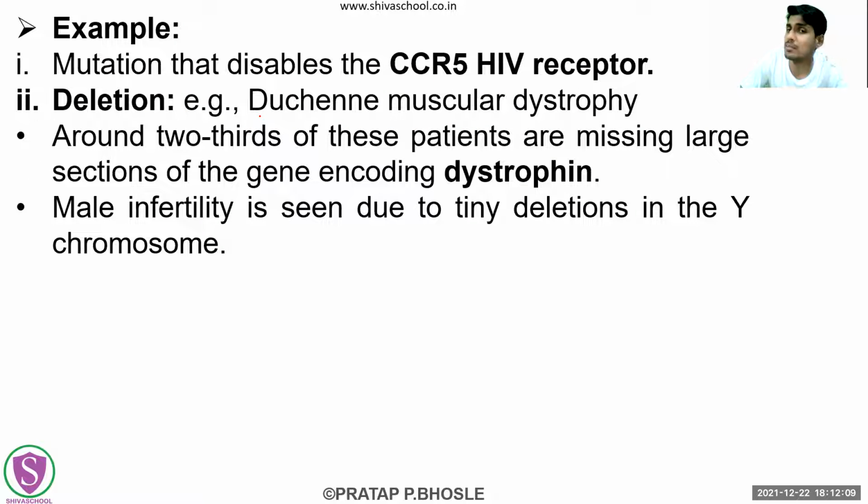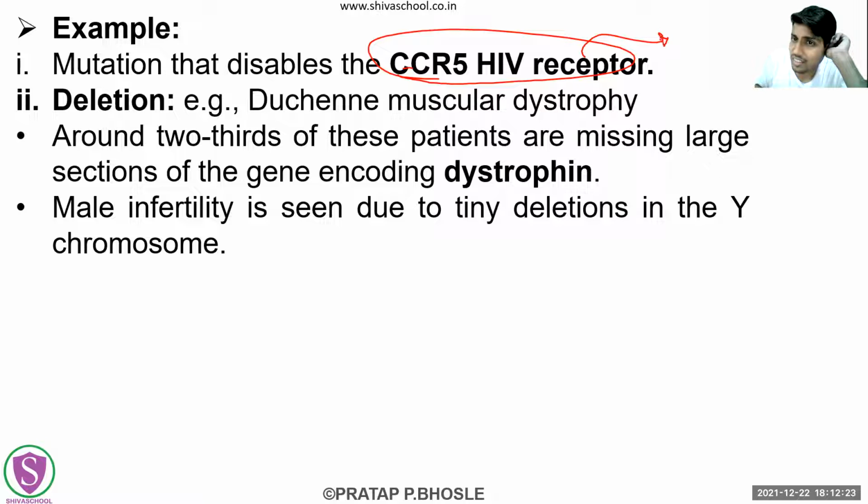The first example we are going to study is this mutation, which is disabling the CCR5 HIV receptor. Now, whatever the reason in HIV, I could have gone through it and given additional knowledge on this, but instead of going into the CCR5 HIV receptor details, for us it was important only to give an example.